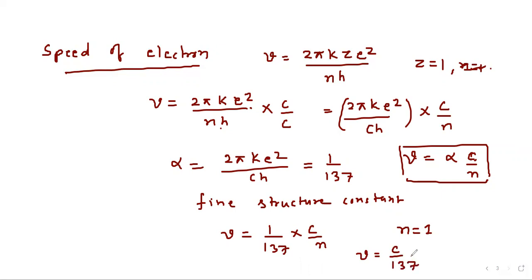So what do we conclude? We can say that the speed of the electron in the innermost orbit of hydrogen atom is 1 upon 137 times the speed of light.